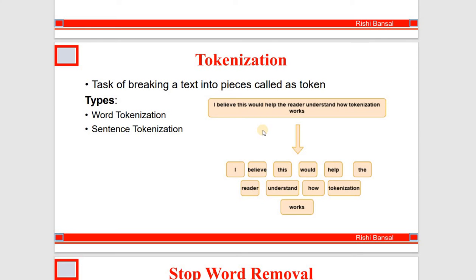So here is the example. We have, I believe this would help the reader understand how tokenization works. When we apply tokenization to this sentence, here we will use word tokenization because we have only one sentence. So after tokenization, we'll get the output: I, believe, this, would, help, the, reader, understand, how, tokenization, works. It means all these words are the tokens of this one sentence. We have implemented word tokenization over here.